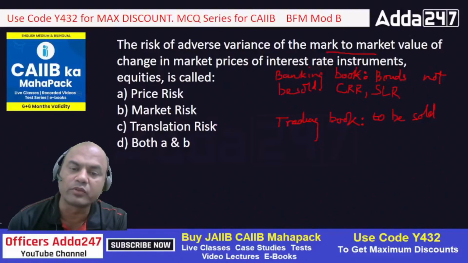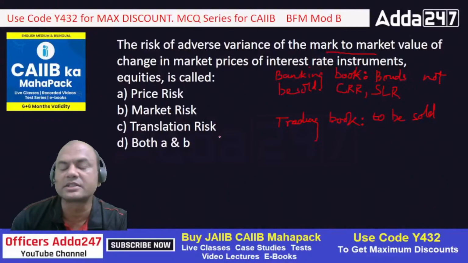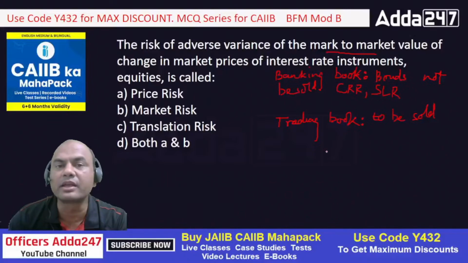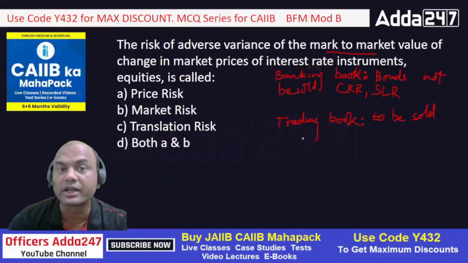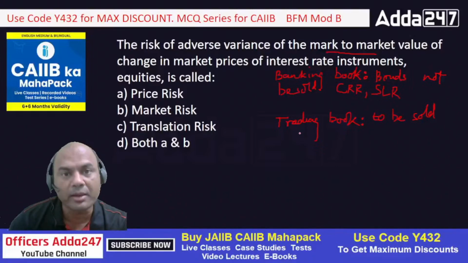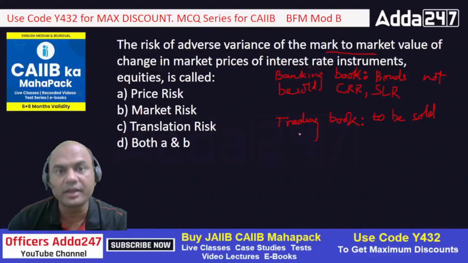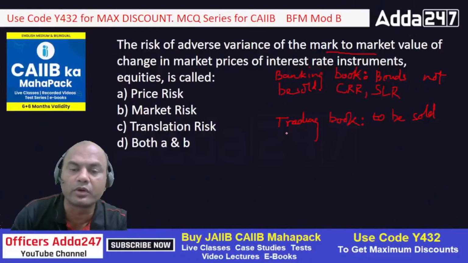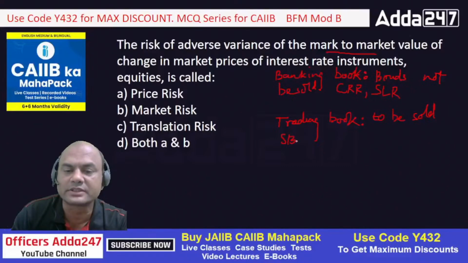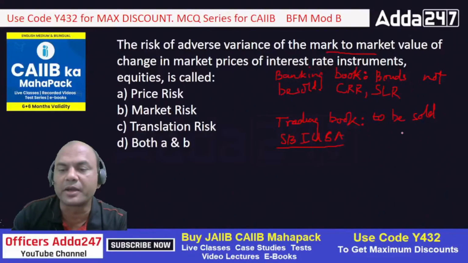Before that, I'll explain to you what translation risk is. Translation risk means basically bringing the notional profits from my outside branches, means outside India, foreign branches, to my balance sheet in India. Means SBI USA, let's say. SBI has branches in the USA also, and SBI India.